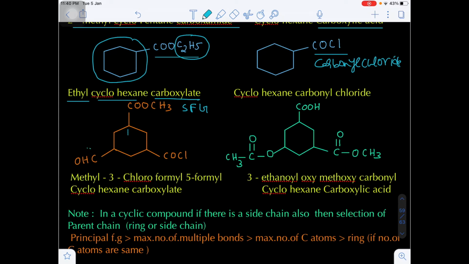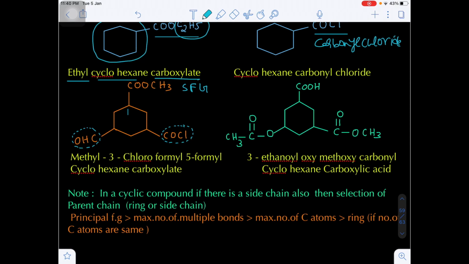Now the remaining 2, that is the aldehyde group and the acid chloride, both are considered as simple substituents, because once the senior functional group is decided, all the remaining functional groups are considered as simple substitutions. CHO as a prefix is known as formyl. COCl is also a prefix, known as chloroformyl. In alphabetical order, C comes first, that's why I am taking the number 3 here and number 5 here in clockwise direction.